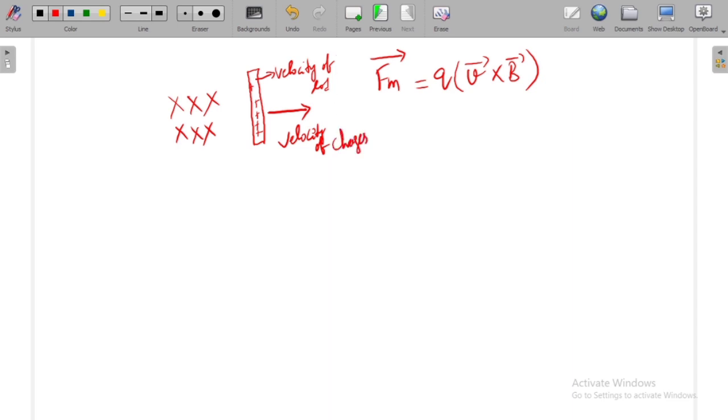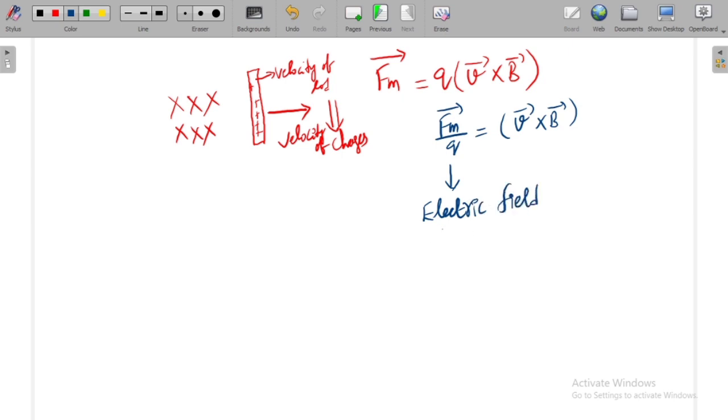Now as the charges are moving in a magnetic field B, they experience a force, given by Q V bar cross B bar. Now how can I find this force? I am sending this Q to the denominator, so that Fm bar by Q is equal to V bar cross B bar. Now what is F by Q? F by Q is the electric field. Is it right or not?